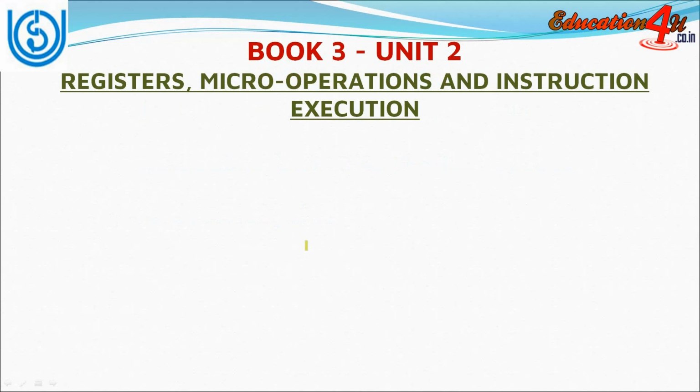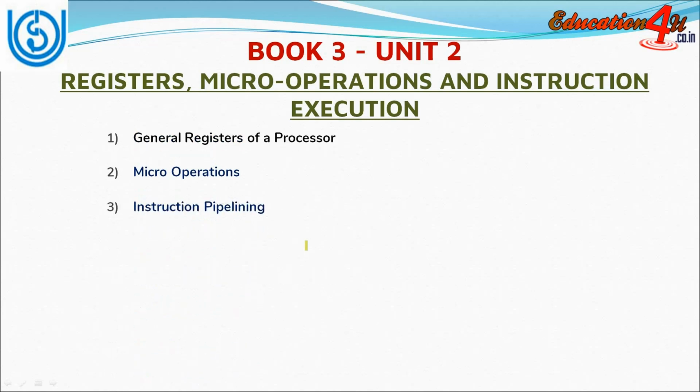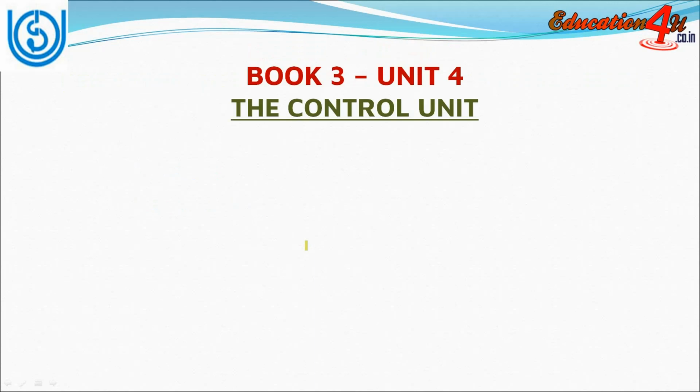Now coming to book 3 unit 2, that is registers, micro operations and instruction execution. It is also a very important chapter. You should know what micro operations are, what instruction pipelining is, and the general registers of a processor.